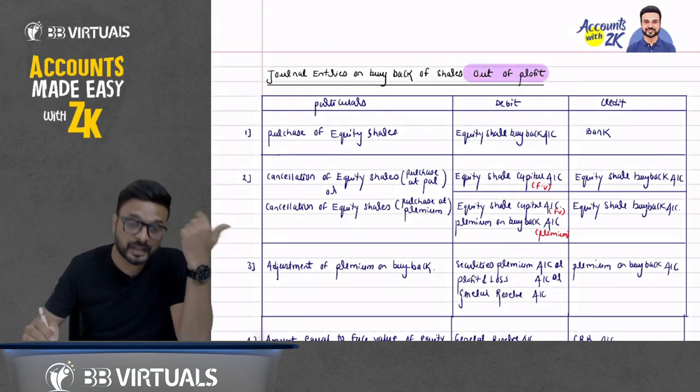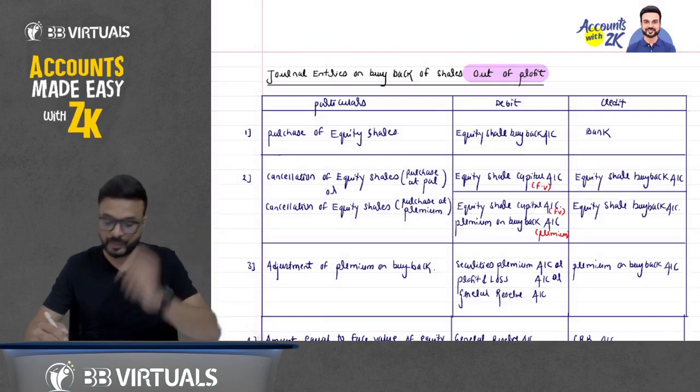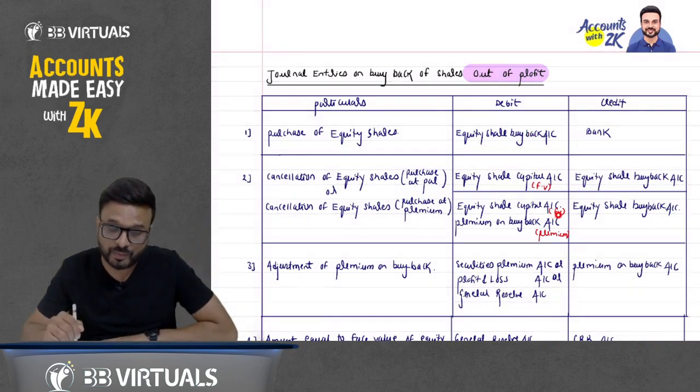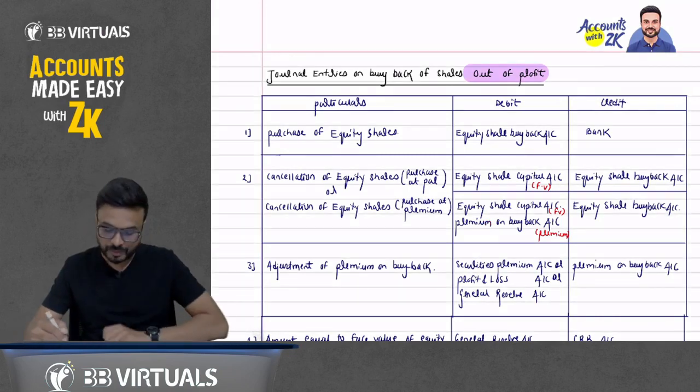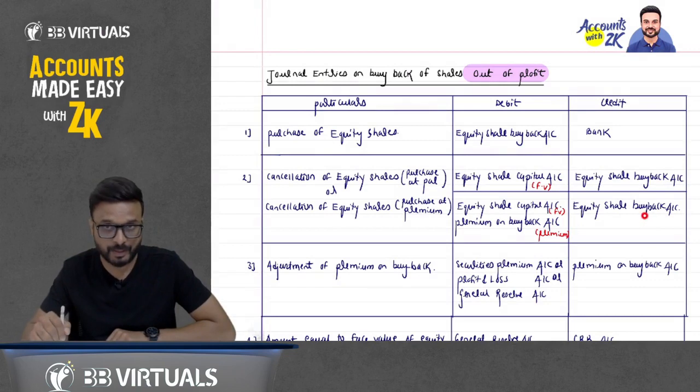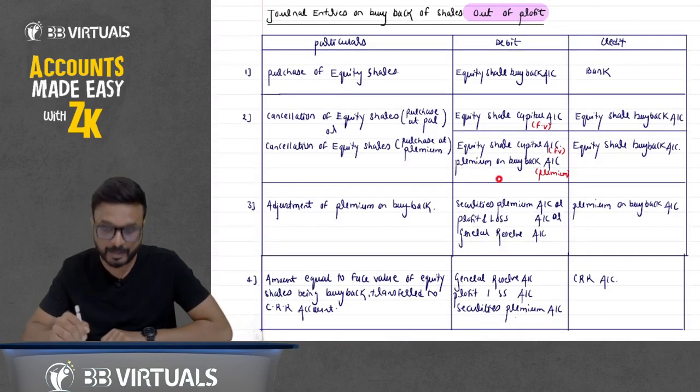But we have purchased the equity shares at a premium. So when you cancel it, we record equity share capital at face value only. So equity share capital account will be debited with face value only, and we will debit premium on buyback with the additional amount that we have paid. So premium on buyback account debit to equity share buyback account. Now this premium on buyback will be cancelled. So you have debited here, it will be cancelled, so we will credit it. When you credit it, it can be utilized against the securities premium account, profit and loss account, or general reserve.